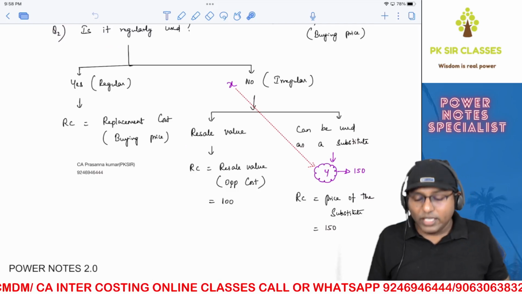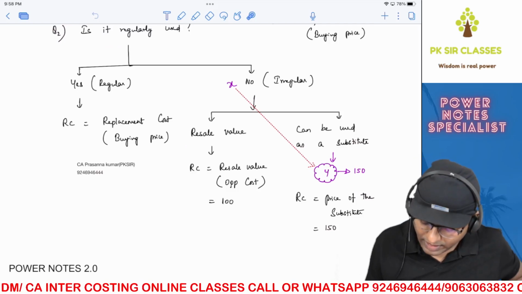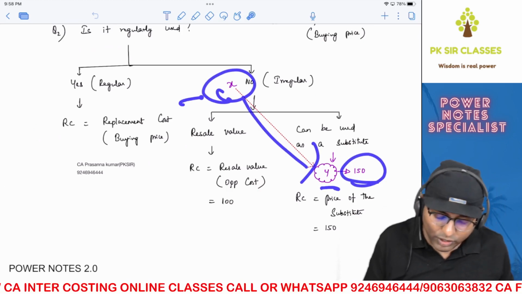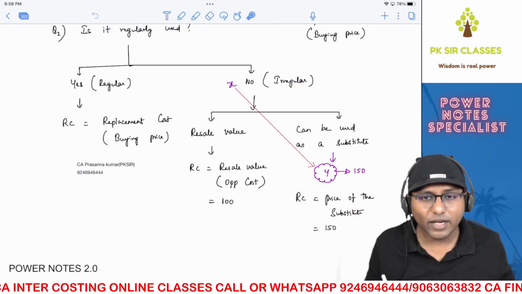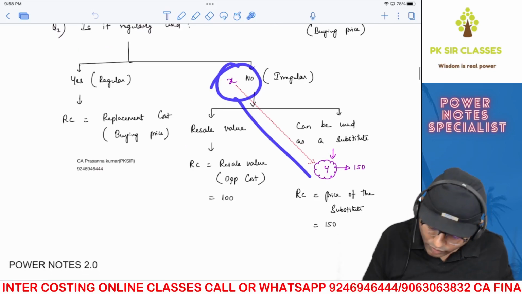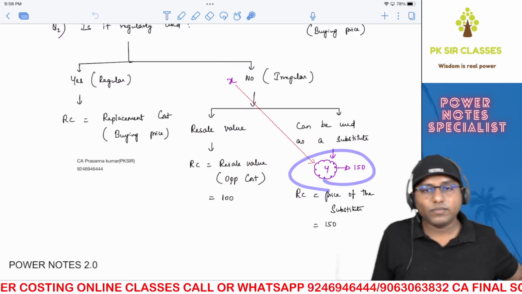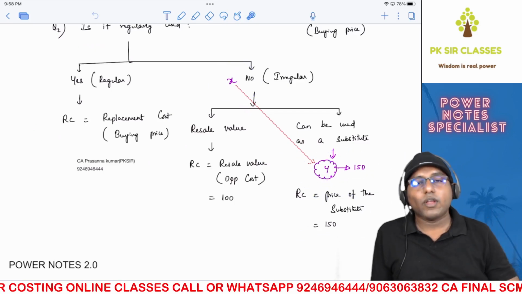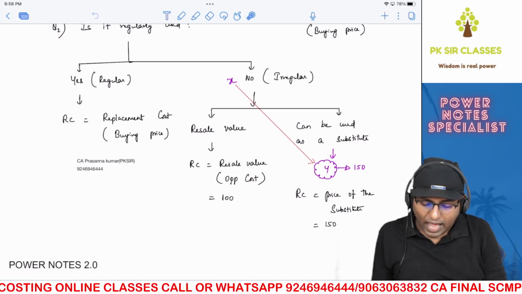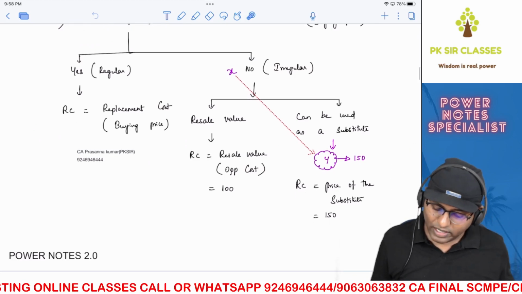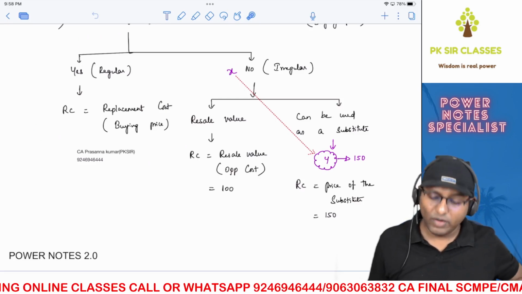But we came to know that instead of buying Y at 150, we can use X as a substitute for Y, which is already there in stock. Therefore, what is the relevant cost of using X? 150. Why? Because of X only, right? You have saved 150. The logic is very simple. Therefore, the price of the substitute will be your answer. Very simple. You got the point? So the price of the substitute will be your relevant cost.